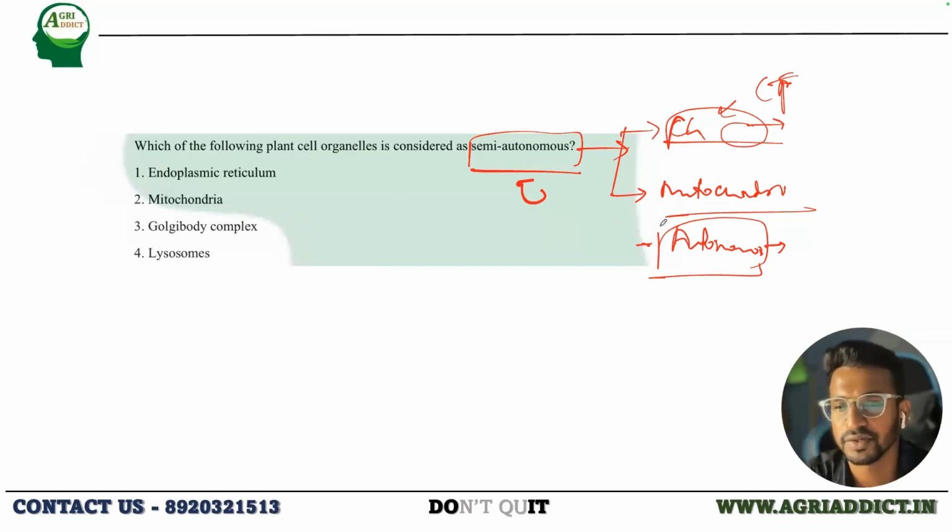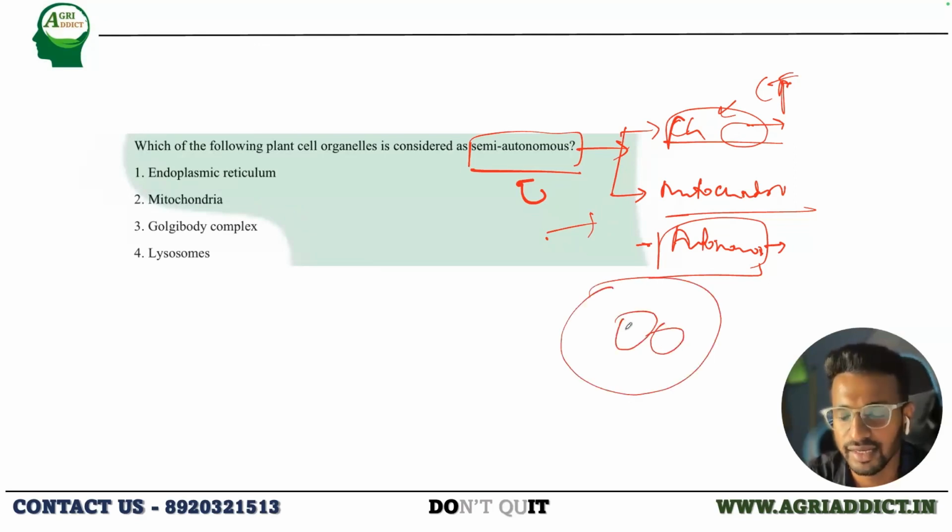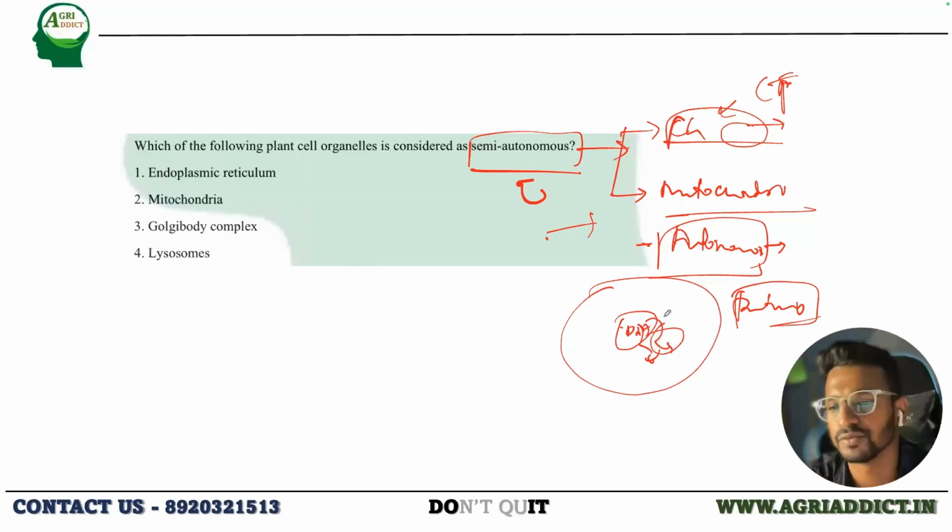Whenever you answer, that is when you remember. Whatever you answer, you will remember forever. What I say requires frequent revision for you to remember. So why are they semi-autonomous? For the reason that they cannot survive completely independently within the eukaryotic cell. They need some assistance from the nucleus. The proteins or enzymes that are synthesized from the genetic material in the nucleus, they need some support for their survival. So that is why they are semi-autonomous.